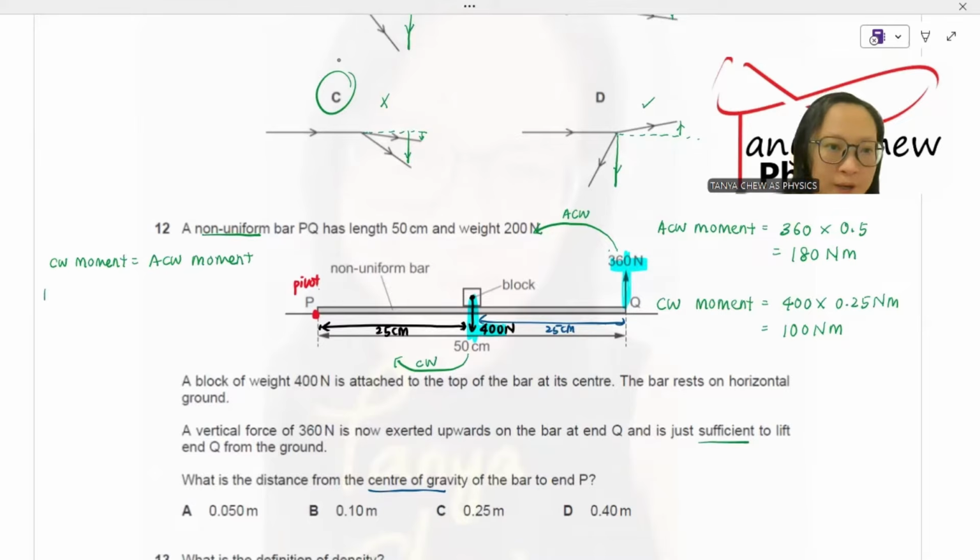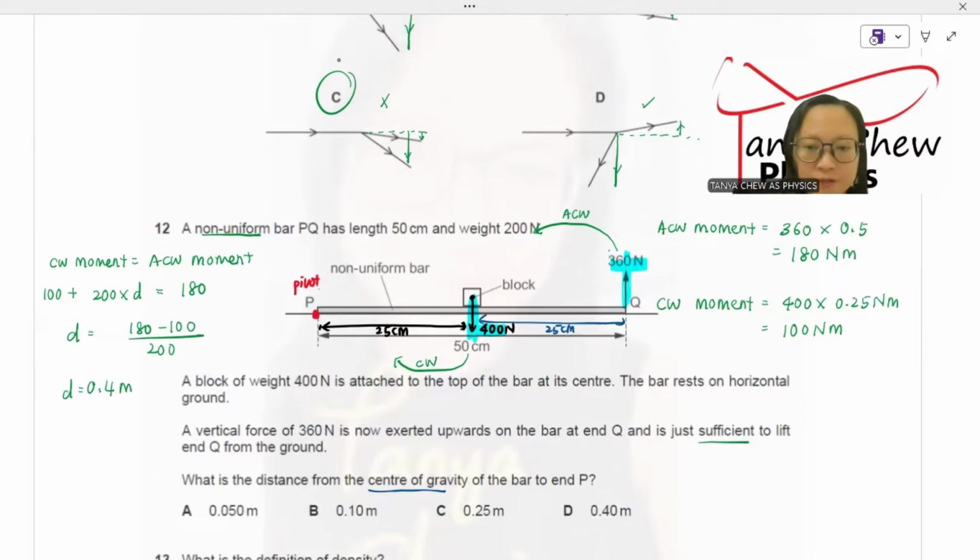Clockwise moment is 100, so I need another value to balance my anti-clockwise moment. The weight times the perpendicular distance from the pivot is equal to the difference. So D is 180 minus 100 divided by 200. D is equal to 0.4 meter. So the answer is D.